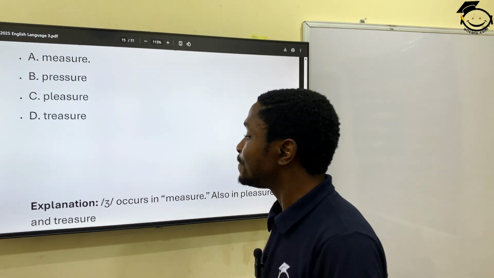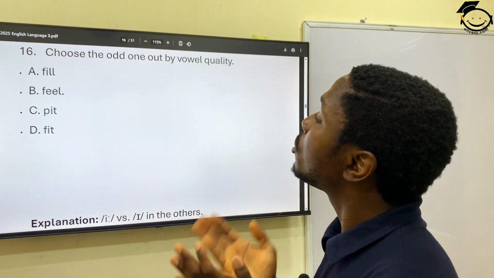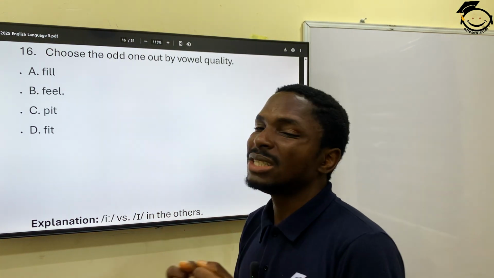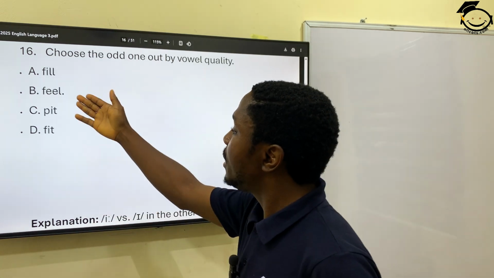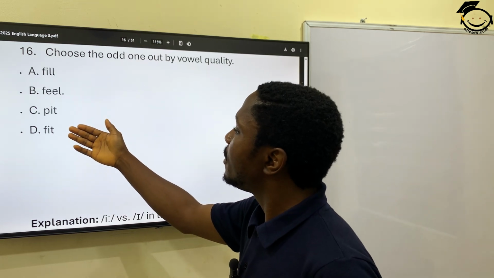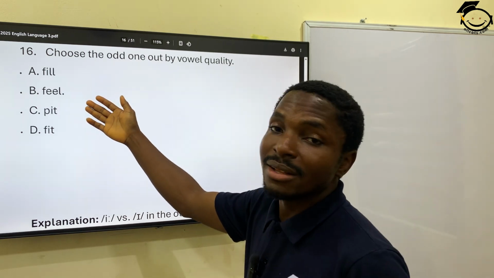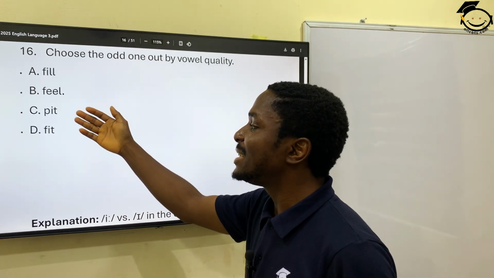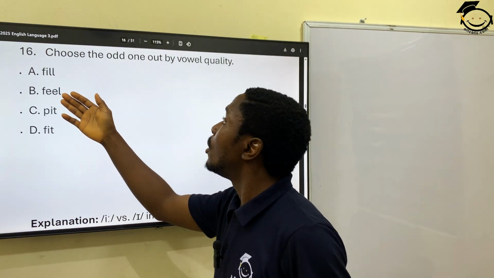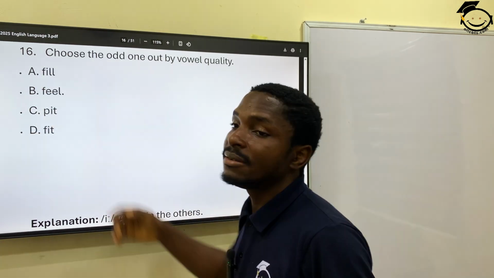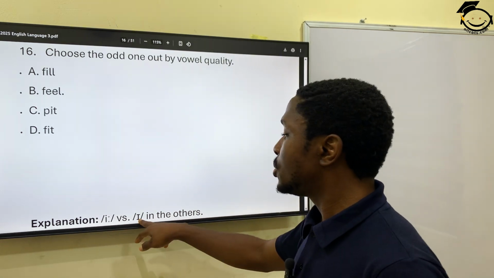Now, next question. Question 16. Choose the odd one out by vowel quality. Okay, which one is odd by the quality of the vowels? Now we have feel, pit, feet, feel. You see that this is long. Pit is short. We even had study questions like this already. So you can tell that this is the odd one. All these other ones, A, C, and D, fit together: long versus short.